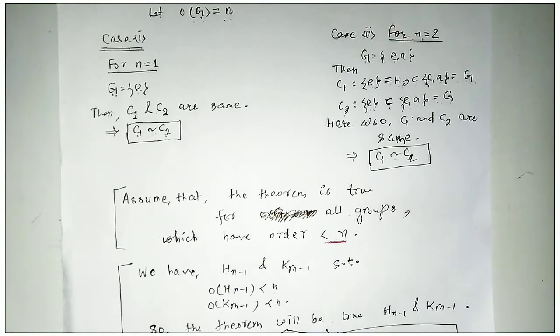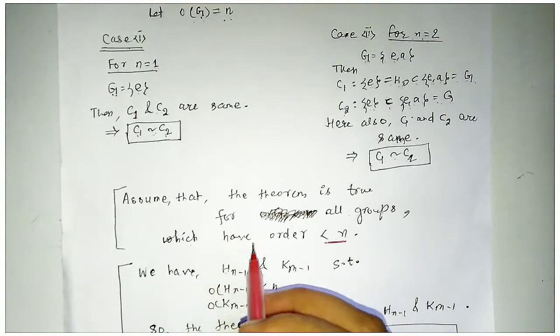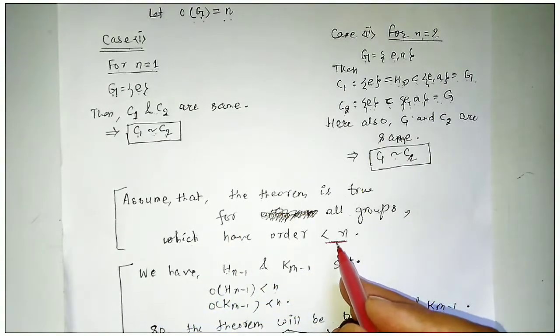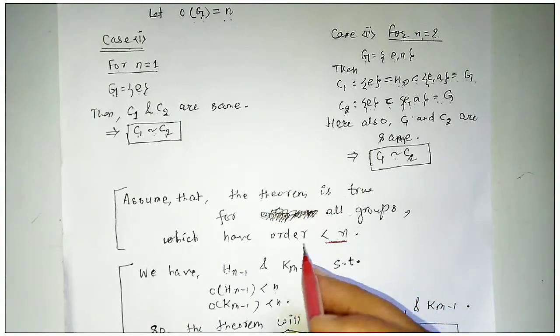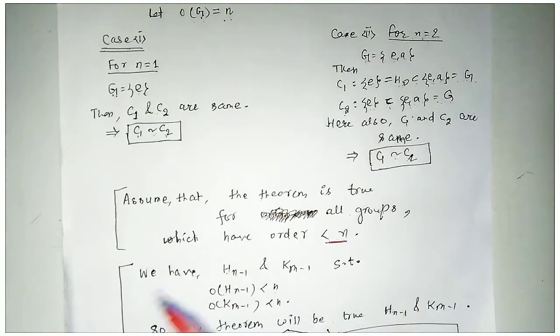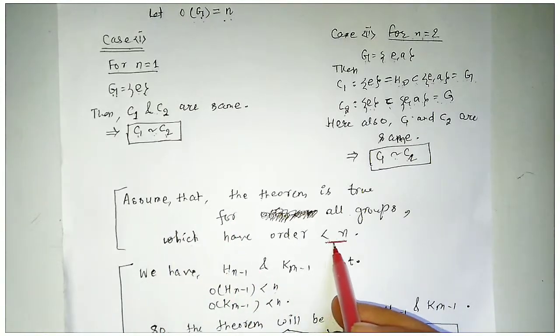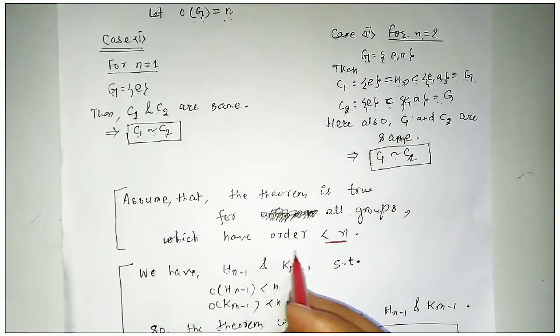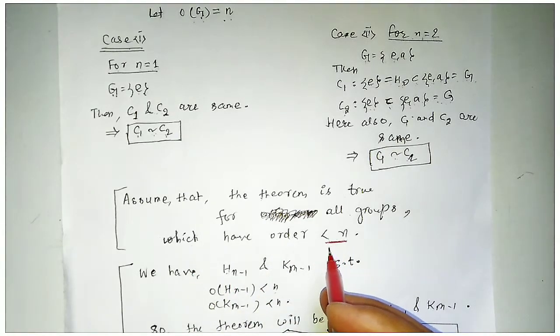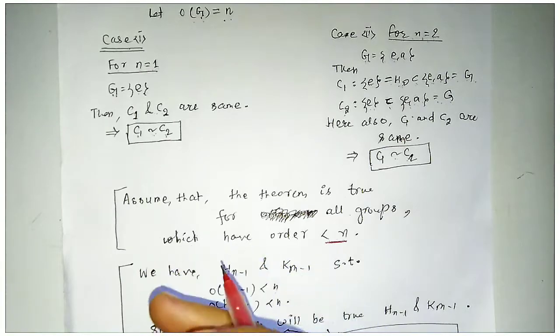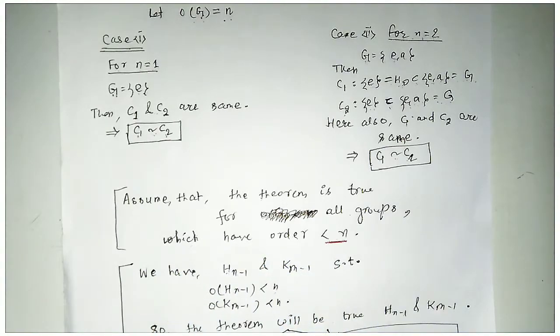That means if any group has order less than n, then all the composition series of that group will be equivalent. If we are able to prove that the theorem is also true for order equal to n, then by the induction method we can say that our theorem is proved.